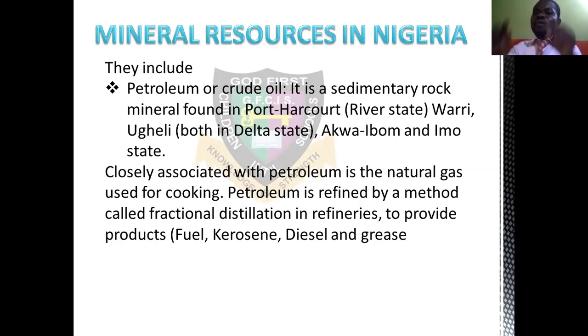That's what I mean. So from a particular mineral, which is petroleum, when it is refined through a process in chemistry called fractional distillation, you get diesel, grease, kerosene, and the fuel that we use in the aviation sector. The kerosene we use for our lamp at home, the fuel used for generators and many other things. So these are products that are gotten through fractional distillation when you refine the crude oil.